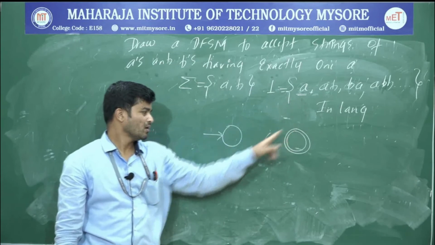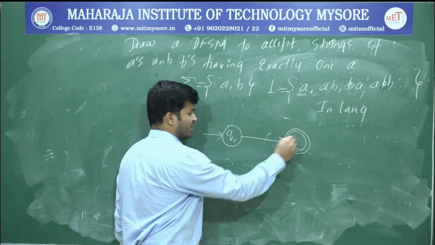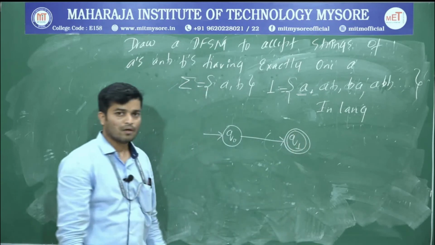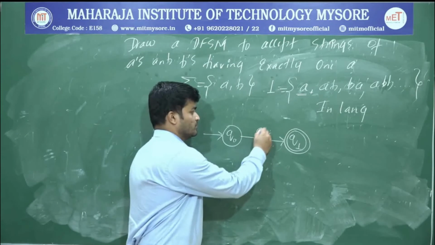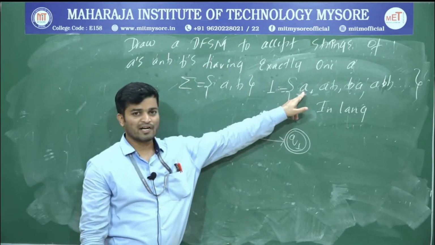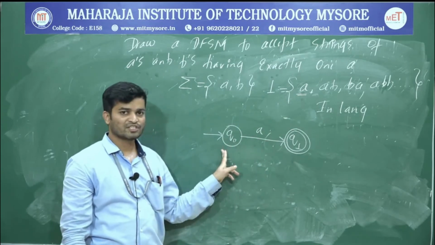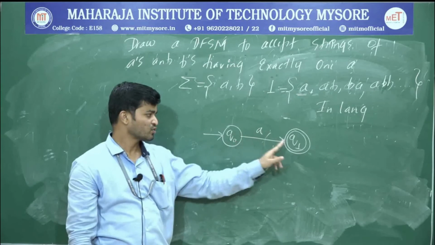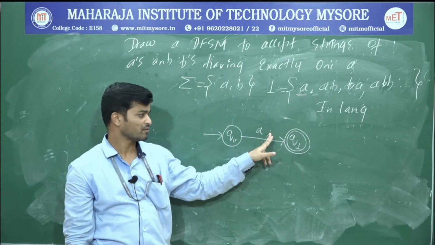So we're going to have 2 states. Why? Size is 1. And just connect this one using an arrow. And name these 2 states. I'll name this one as Q0 and this one as Q1. Then you write the A as it is. And this one is called the skeleton. So first you identify the minimum length string. Size is 1. 2 states. Write one initial state and one accepting state. Connect this one using an arrow, and whatever you got here, you repeat that one as it is.